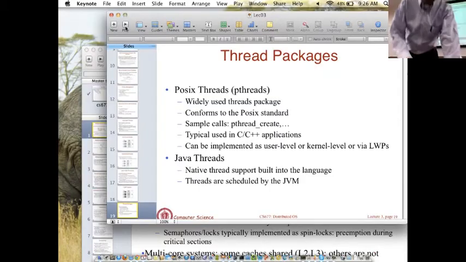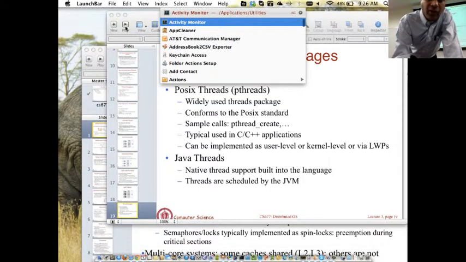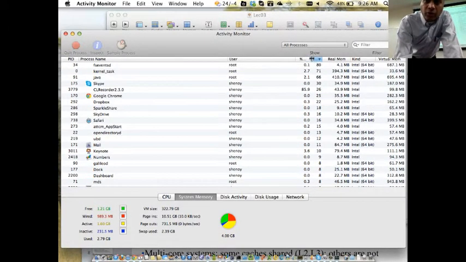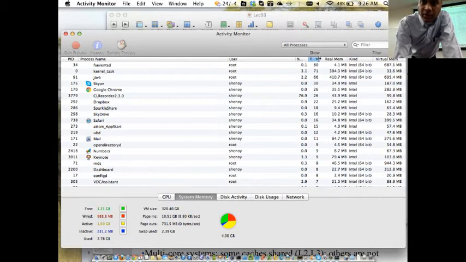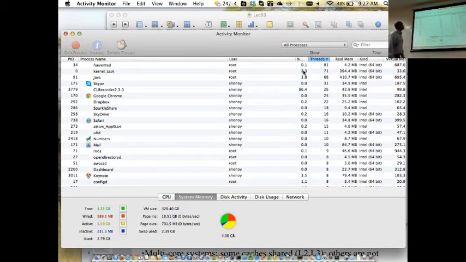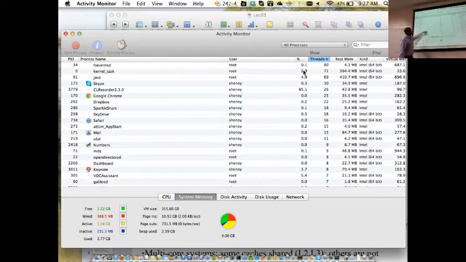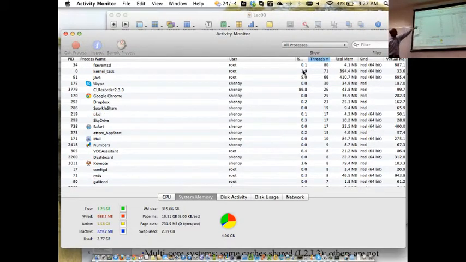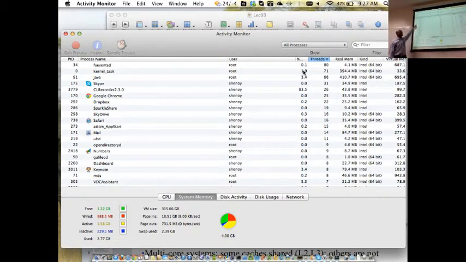So before I actually switch gears, I just want to show you the presence of threads. I'm just going to quickly show you a listing of processes on this machine. This is just showing you all the processes that are running on this machine. So you see Skype, you see Chrome, you see Safari, Mail. What is shown in this column is the number of threads associated with that process. You see there are some that are as many as 80 threads. There's some Java application running, there's 66 threads, Skype has 31 threads, not sure what they're all doing.